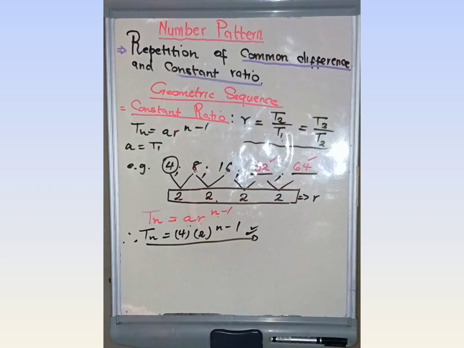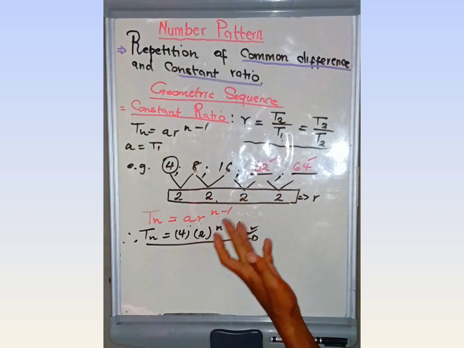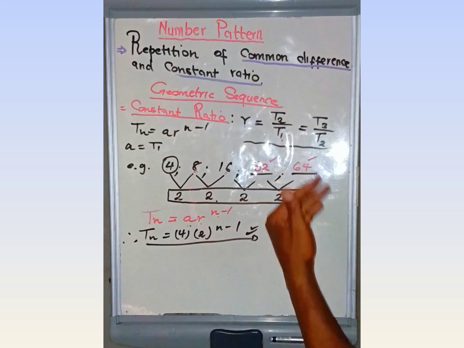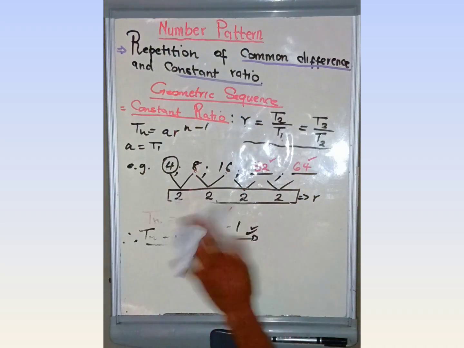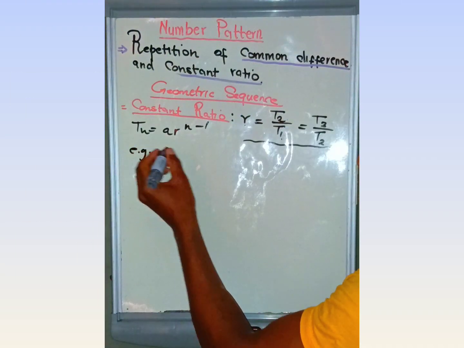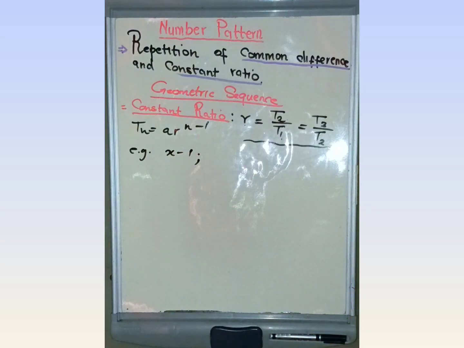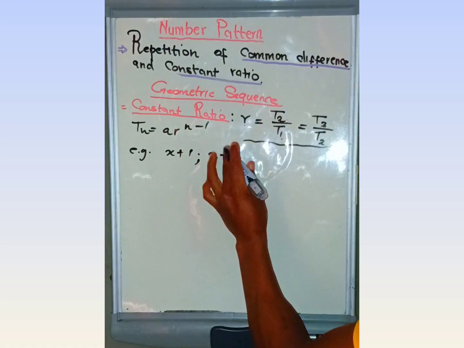Therefore, we use the value of r to calculate the general term, to prove that the sequence is geometric, as well as to calculate unknown variables in the sequence. Let's do an example for unknown variables. The terms are x minus 1, x, x plus 1, x minus 1.